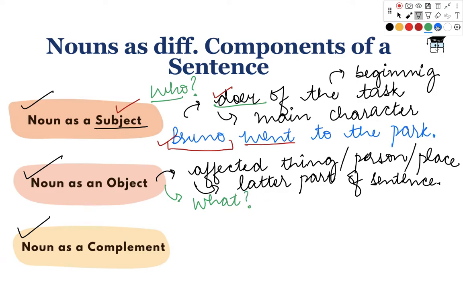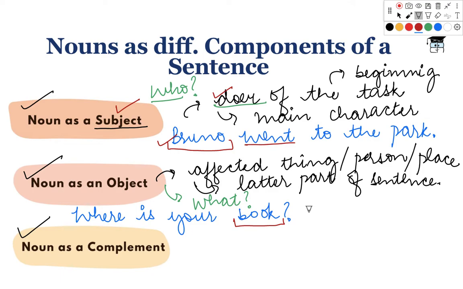Now, if I have to take an example of this, I will ask, where is your book? Now, in this sentence, if I look carefully at the noun, which is book, this noun is being affected in this sentence, right?